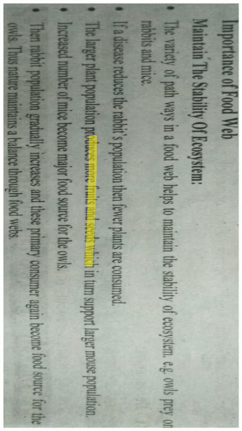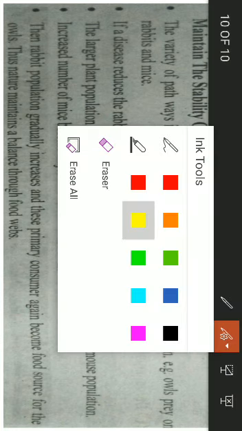This is our last topic. We discussed today two topics. Number one is the components of ecosystem, and second one is the processes in an ecosystem.